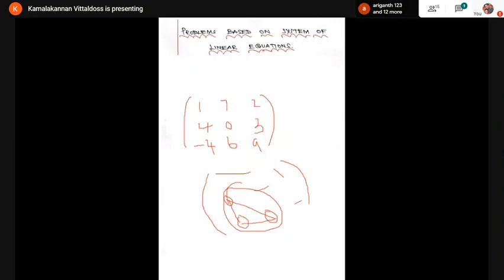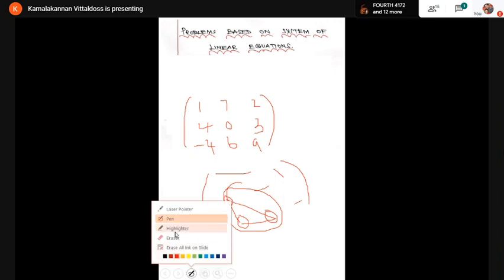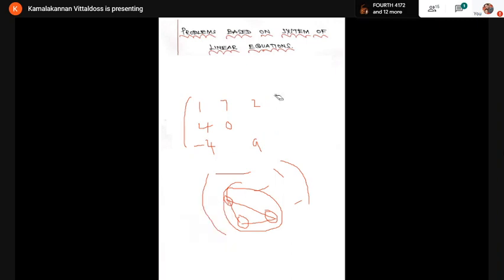In general, in a system of linear equations, you should not use column operations. You should use only row operations. Listen carefully: in a system of linear equations, use only row operations, not column operations. Now I'm going to solve some example problems based on systems of linear equations.